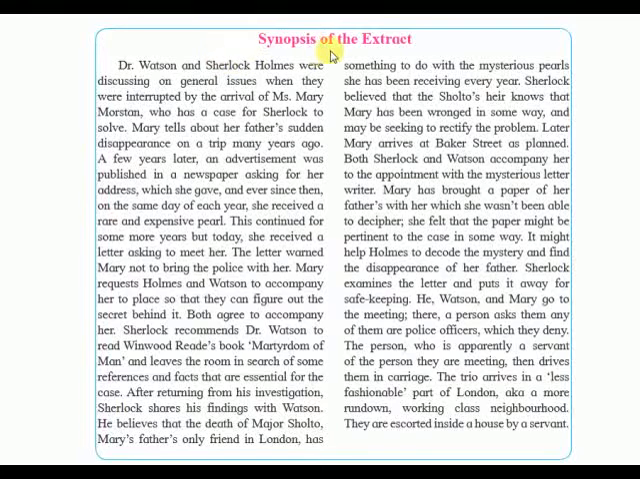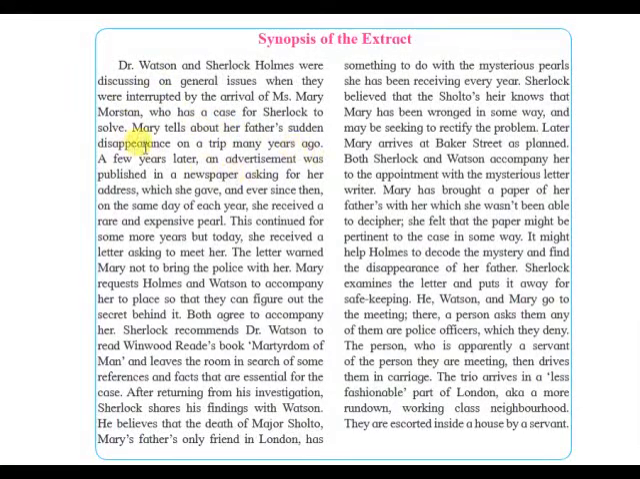Let us now have the discussion on the synopsis of the extract. The synopsis of this particular chapter opens as Dr. Watson and Sherlock Holmes are discussing general issues when they are interrupted by the arrival of Miss Mary Morstan, who has a case for Sherlock to solve. Mary's appearance tells that she was not very beautiful, but she was a very well disciplined and a little bit beautiful girl, and she has a particular case which needed Sherlock's attention.